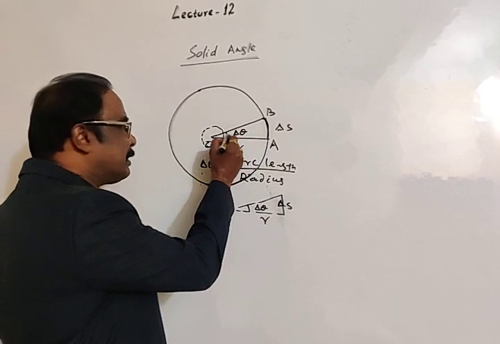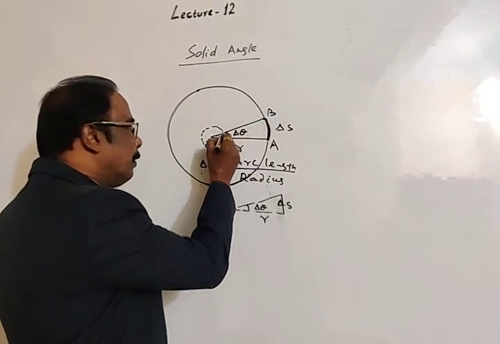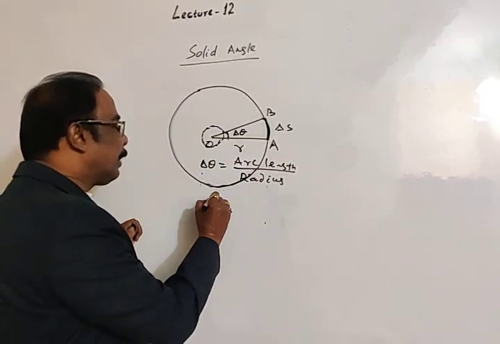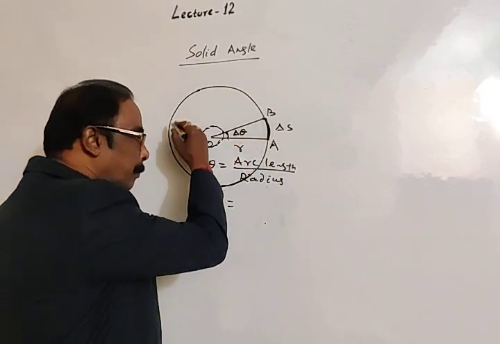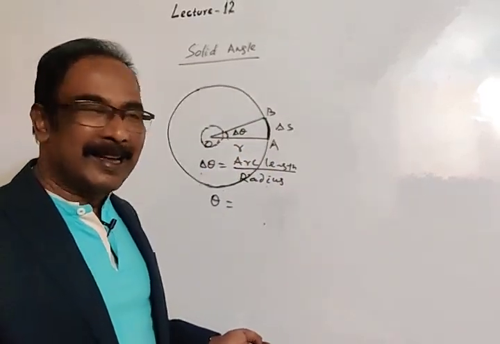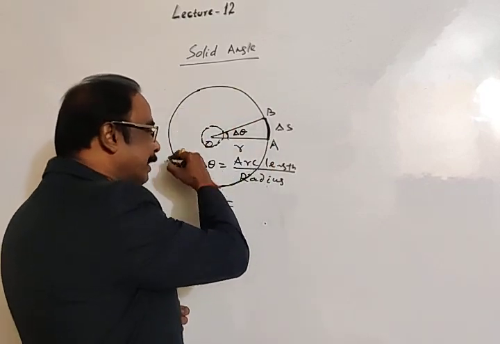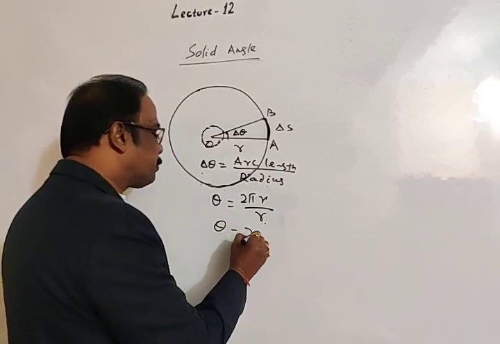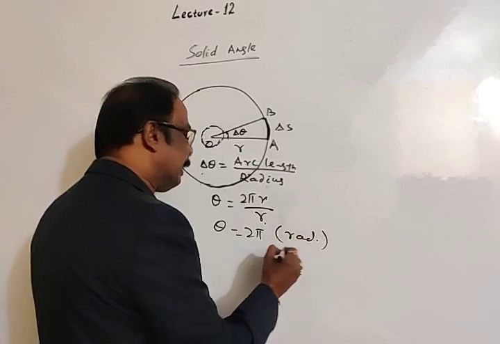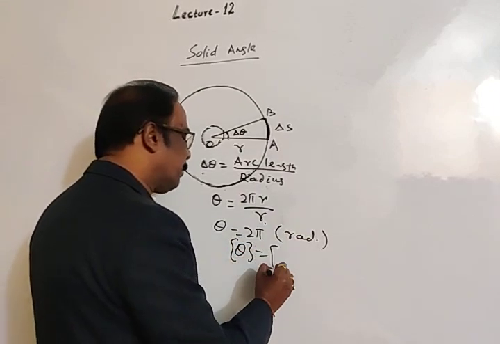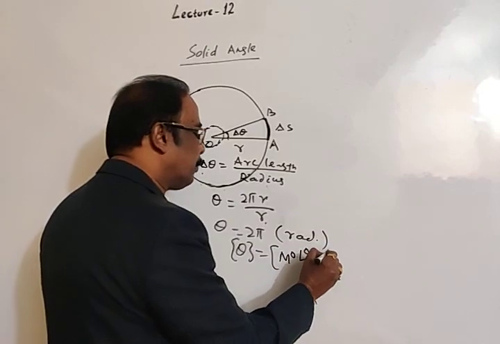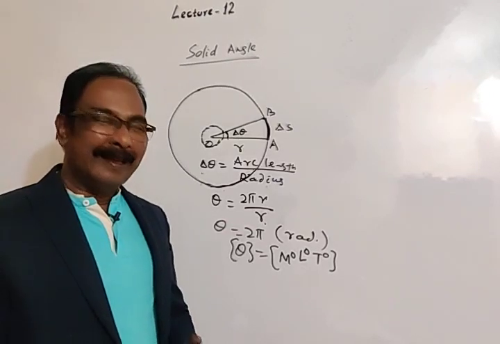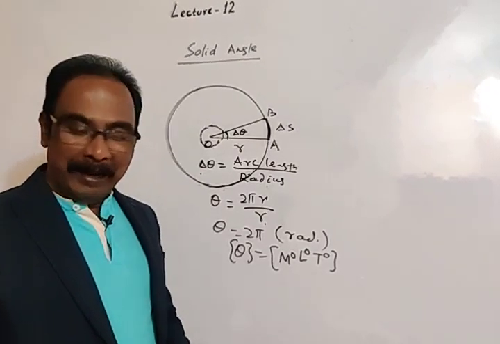This delta theta is due to the length of this arc, but the total angle subtended at the center of the circle, let this total angle be theta, corresponds to the total length of arc, meaning the circumference of the circle. If the radius is r, then the whole circumference is 2 pi r, so the total angle is 2 pi, with unit radian. Theta, the angle, has no dimensions: M to the power 0, L to the power 0 and T to the power 0. This is about plane angle, which you have already used in different subjects.